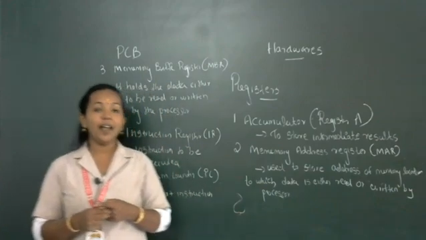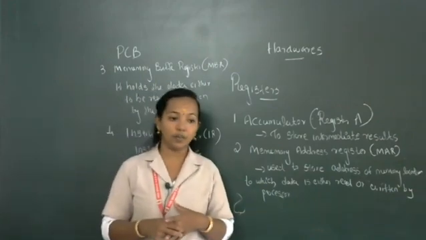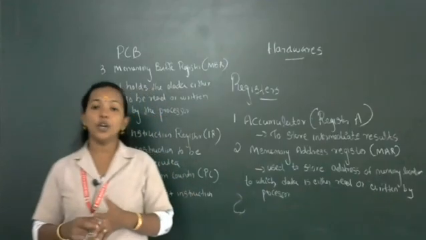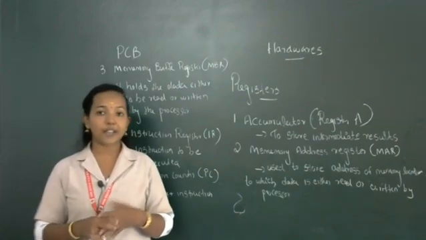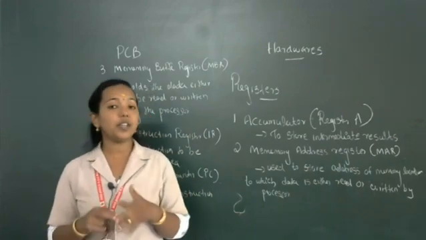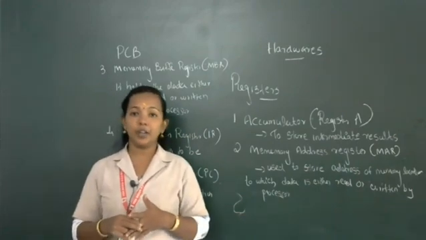I am going to give one question as homework. You have to write all the major registers used in the CPU. List and explain them, with their descriptions, such as what is meant by the accumulator and the other registers, in your notebook. It's a theory chapter, so I am giving only the important questions. You definitely have to write these questions in your notebook.